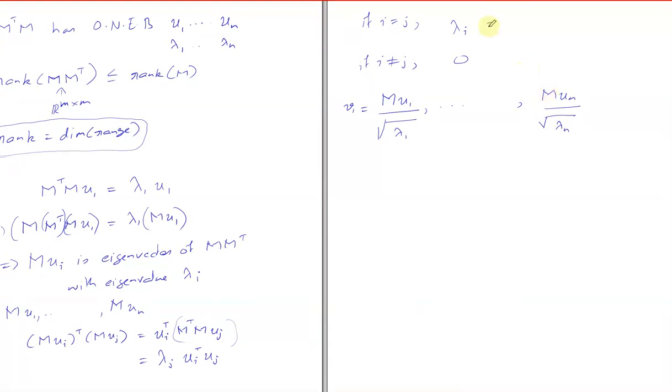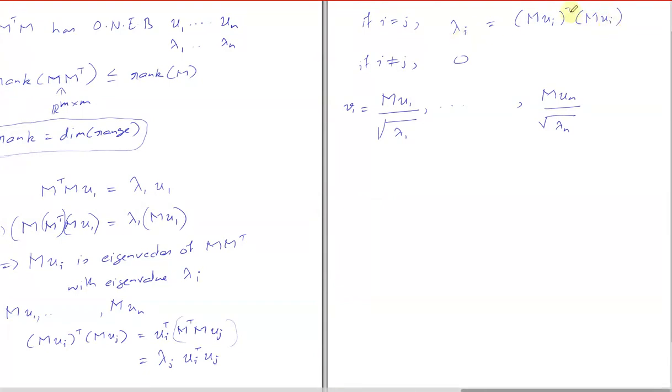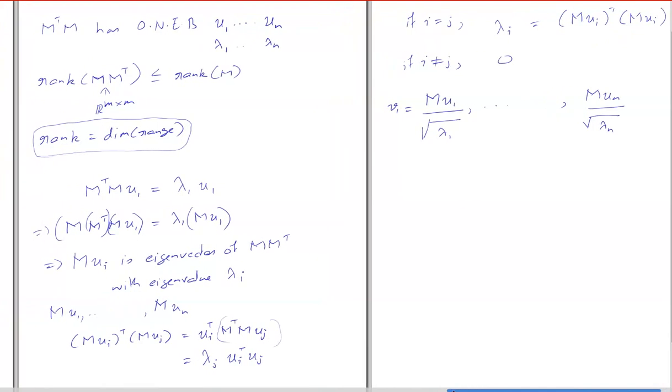So what are we getting? M times u_i, the whole transpose, into M times u_i is equal to this. This is a dot product of two non-zero vectors. Let me make one simplifying assumption.